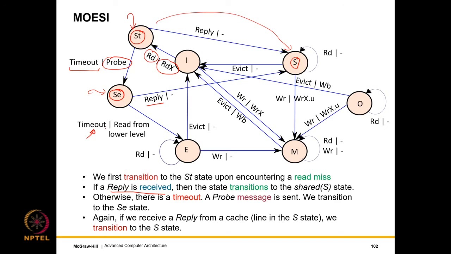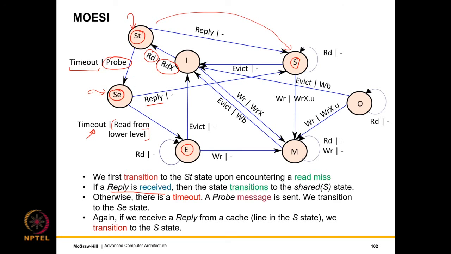Otherwise, if there is a timeout, which means that the rest of the caches do not have a copy, then there is a need to read the block from the lower level, and we transition to the E state, or the exclusive state. Because there has been a read from the lower level, a transition to the exclusive state is required, and the rest of the state diagram works the way that it used to work.